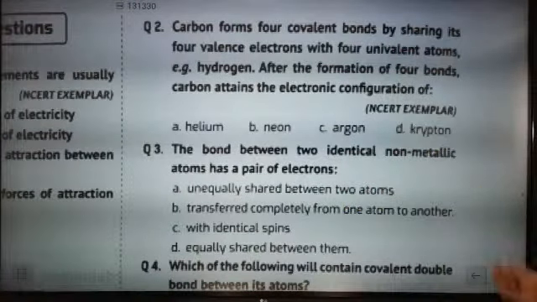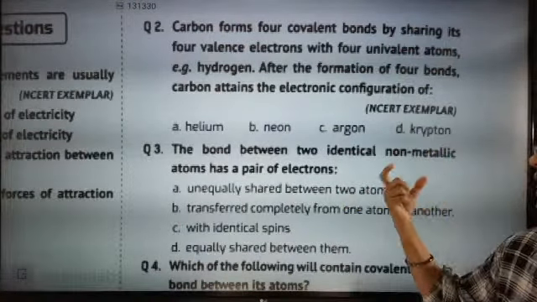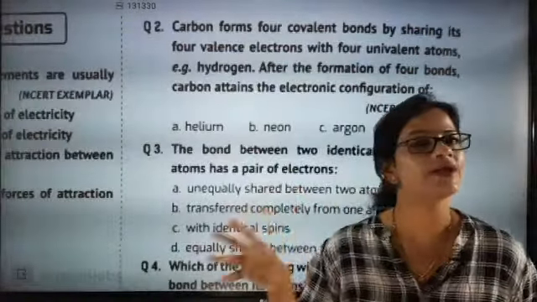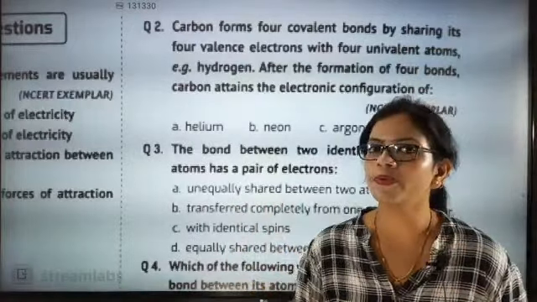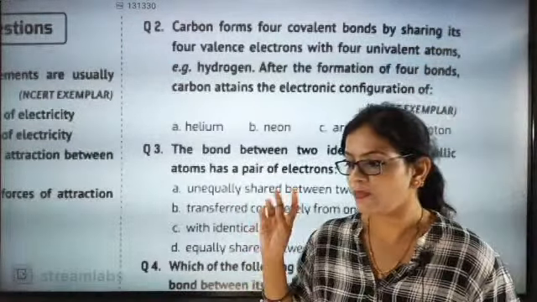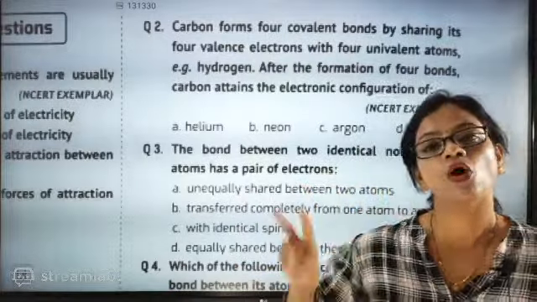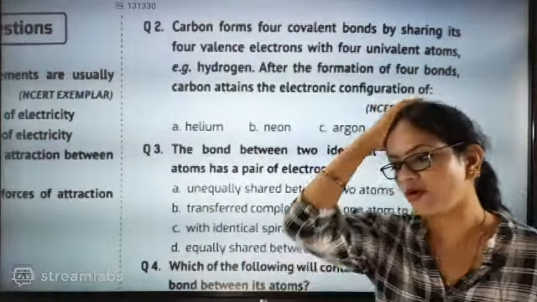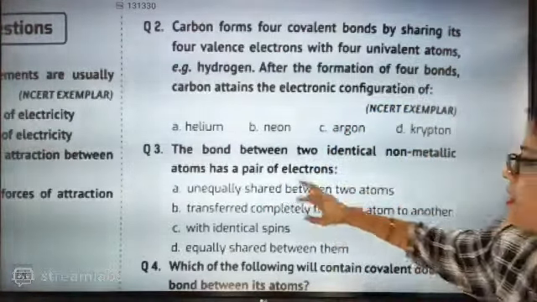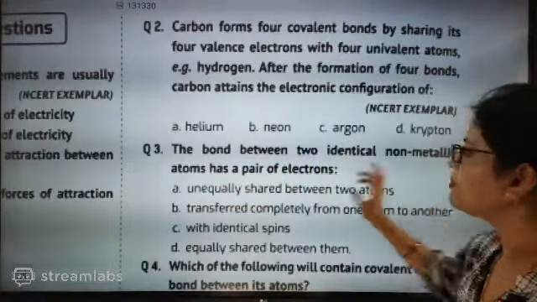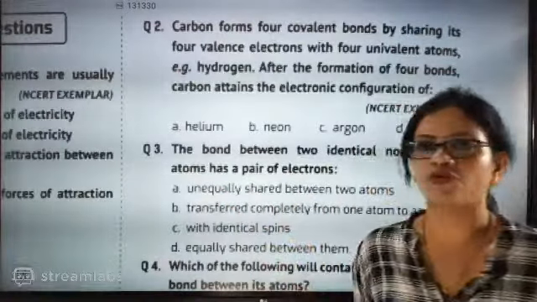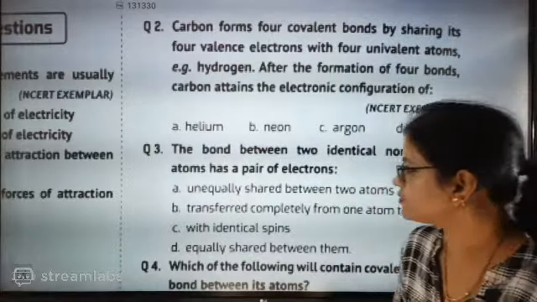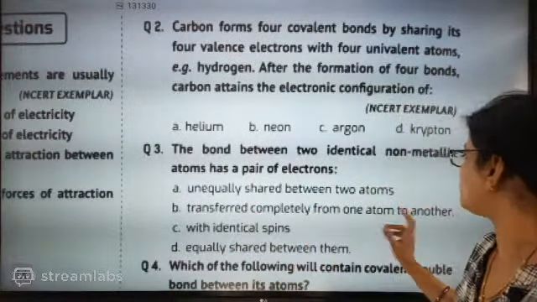The bond between two identical non-metallic atoms. So 100% two identical non-metallic atoms means it should not be a metal, it should be a non-metal. Shall we talk about non-metals? If we are talking about non-metals, then the atoms have a pair of electrons unequally shared between two atoms, transferred completely from one atom.